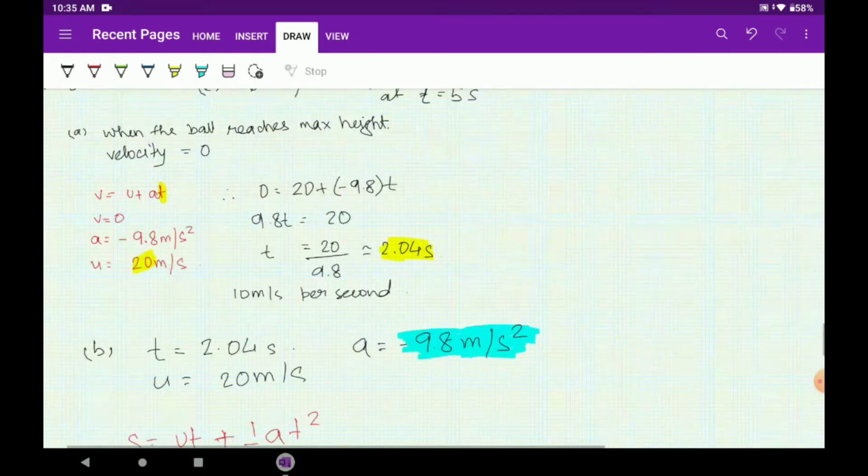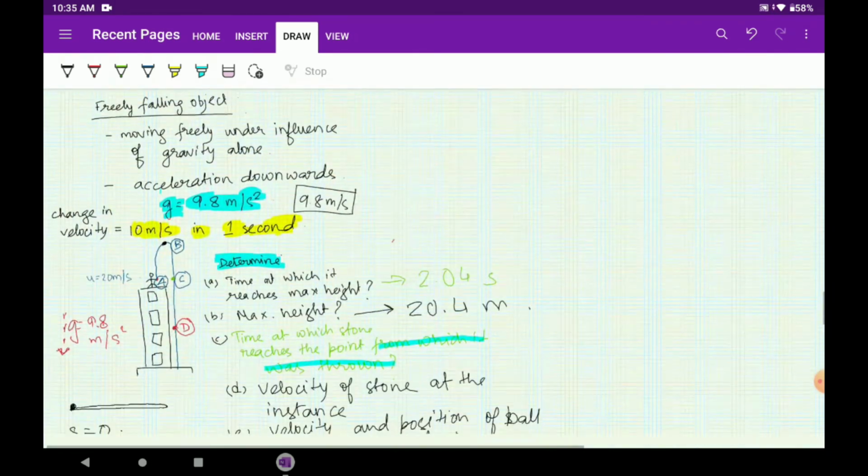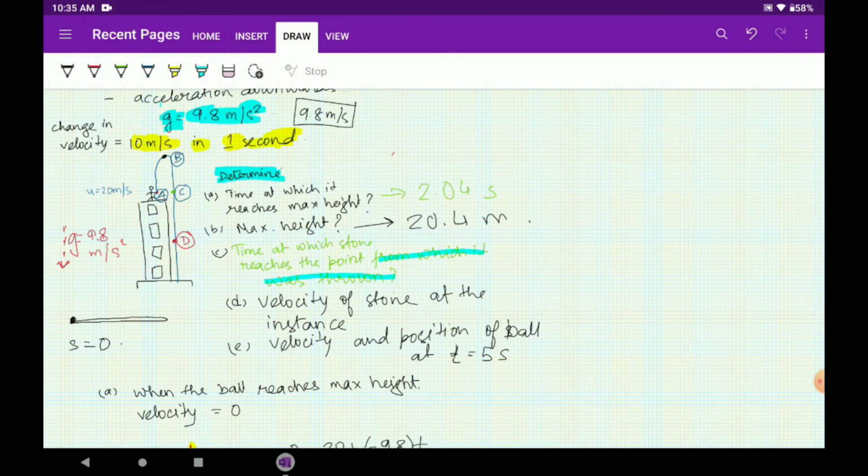So what will be the answer here? The time at which the stone, I wrote stone, sorry, it should have been the ball. I told you ball and I wrote stone. The time at which the ball reaches the point from which it was thrown. Here also I think I made a mistake. This will be 4.08 seconds.